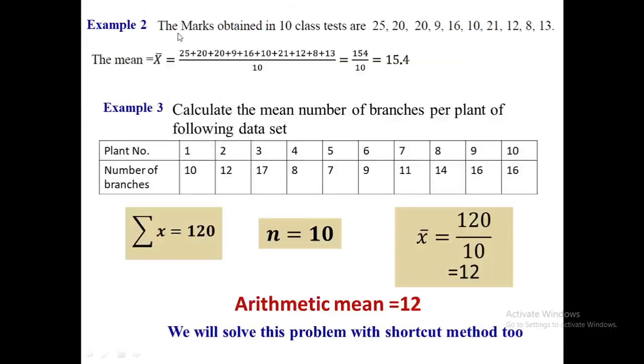Example number 2 is based upon the marks obtained by a student in his 10 class tests, and we have to calculate the average marks.